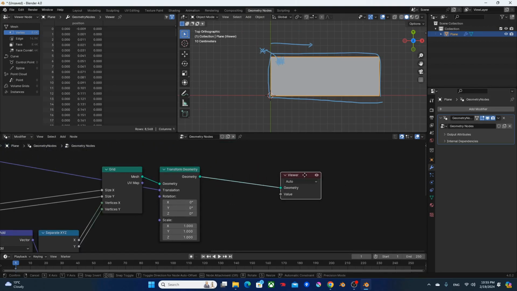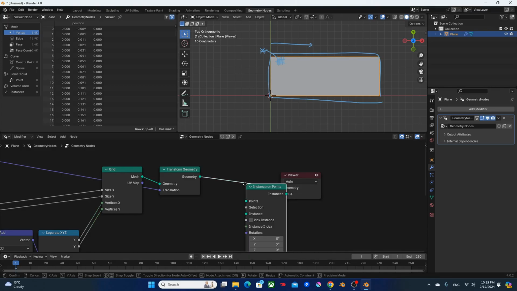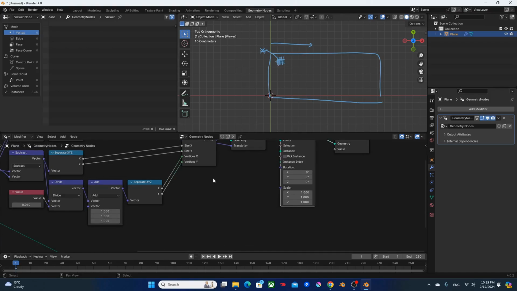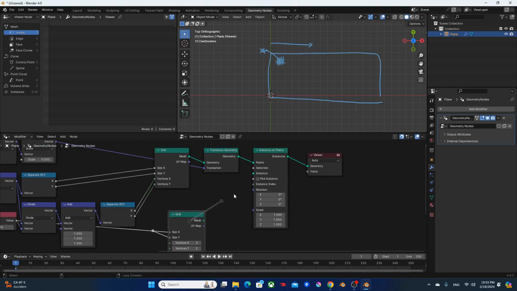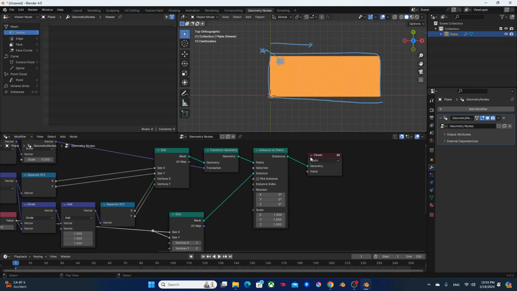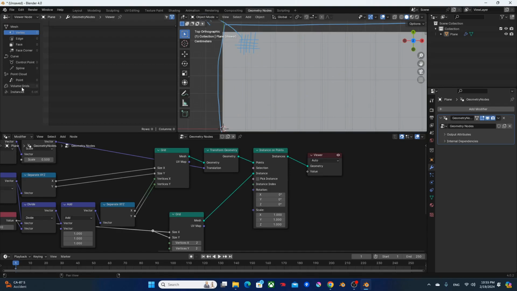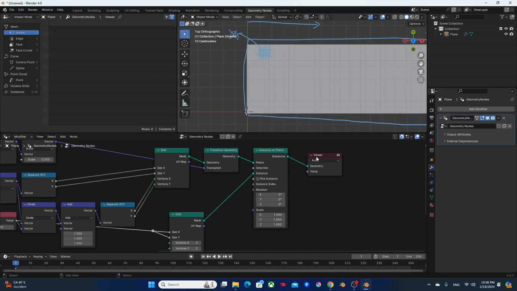It's right now still a huge slab, so what I'm gonna need to do is instance on points, and I'm gonna instance yet another grid with size of this length. Vertices counts are gonna be 2, and plug it in like so. Okay. So now we have this 8,600 pieces of small squares, right?